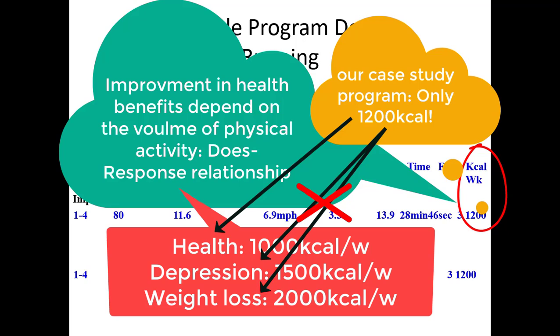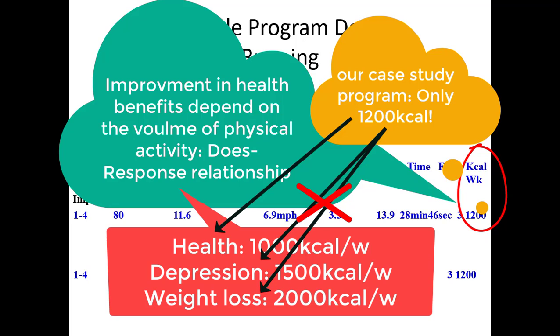So this is why exercise and physical activity are different. Doesn't that make sense? Many people talk about going outside, walking, and doing physical activity, and you will lose your body weight. How irresponsible, right? They are not educated. To lose body mass is really dependent on kilocalories per week. So our program is perfectly made. However, it has only 1200 kilocalories per week, so we cannot really reduce body mass.